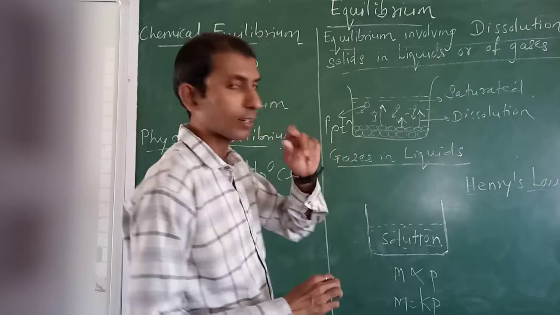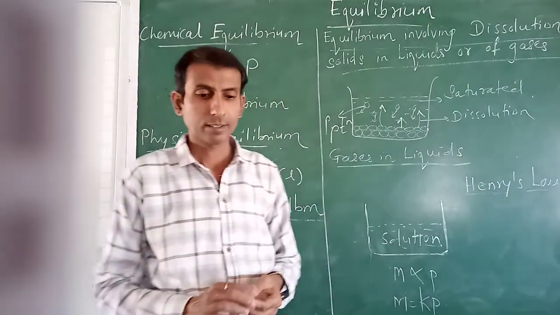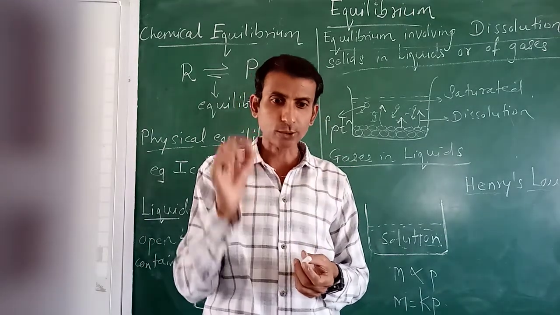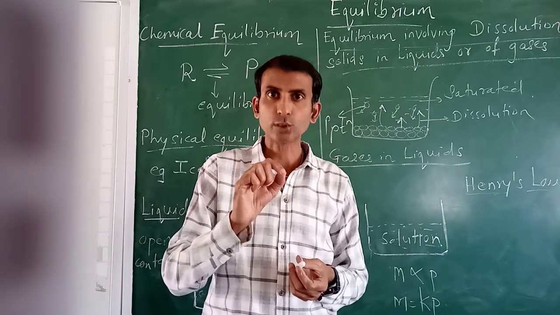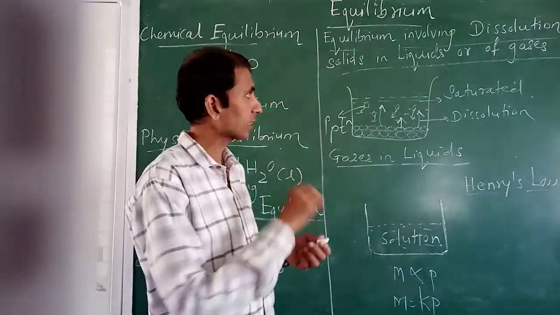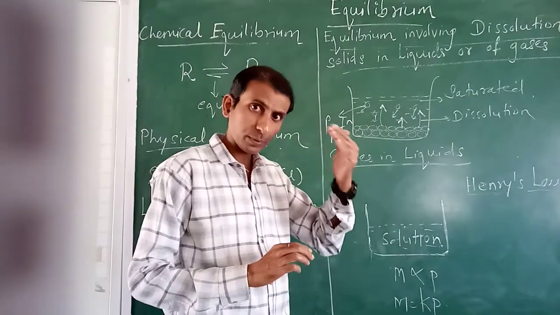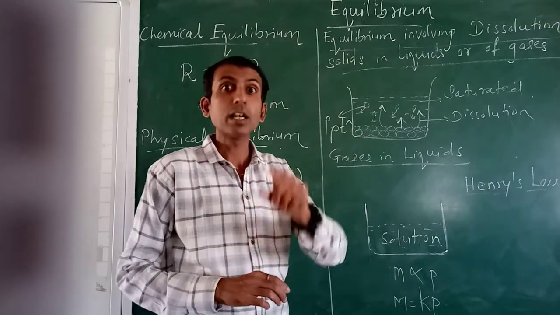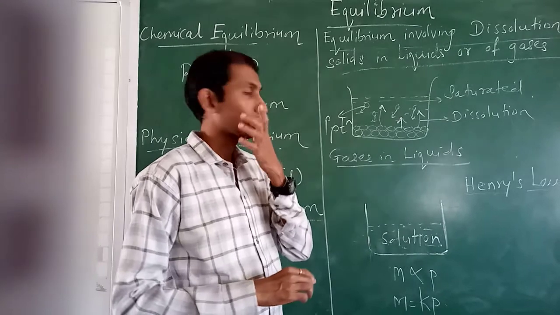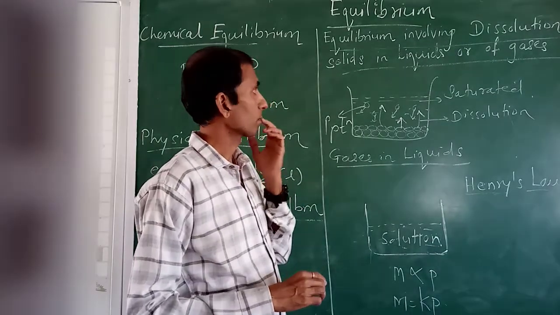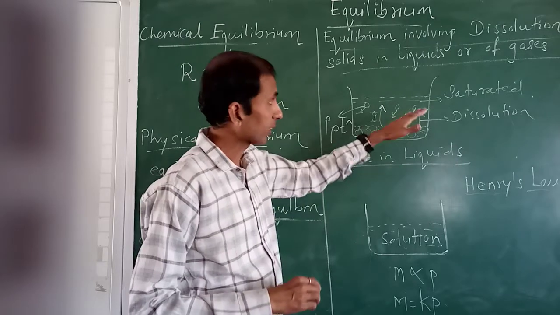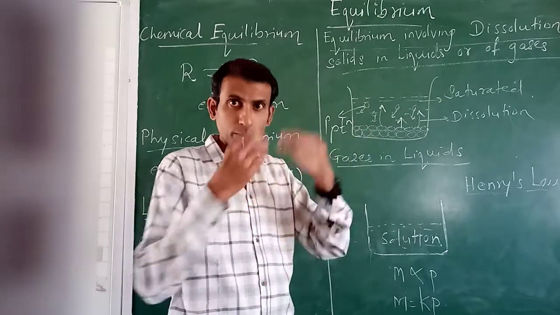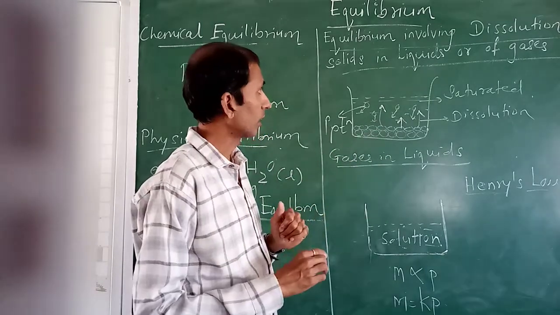So in this case there are two processes taking place. One process is dissolution, means salt is getting dissolved in water when you stir the solution, and second process, after some time, if you stop stirring, salt is reappearing back and settles at the bottom. This is called crystallization. So at one stage, the rate of dissolution means dissolving process will be equal to rate of formation, that is crystallization process of salt.